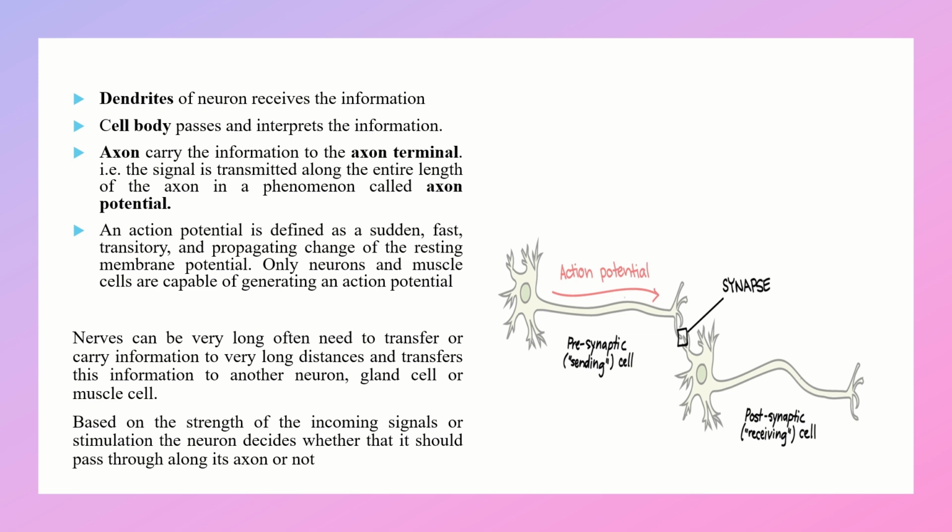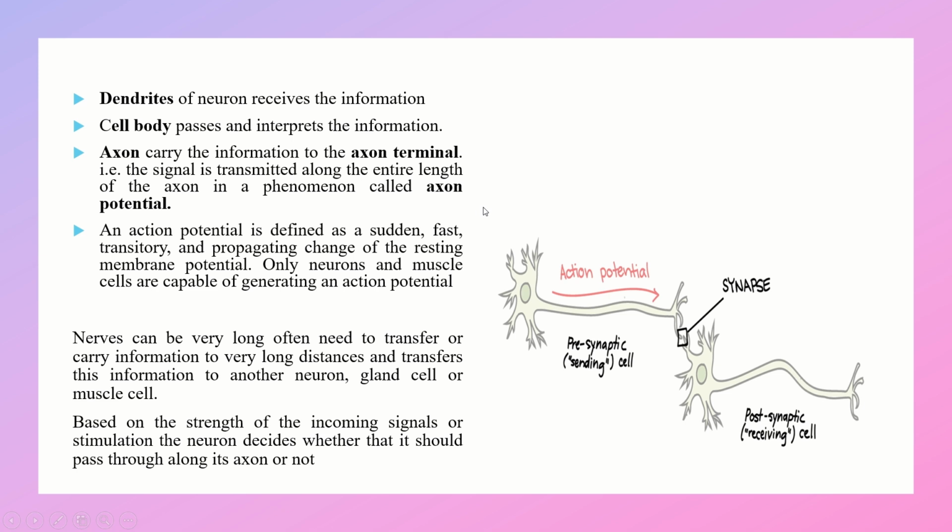And we know the major parts of the neuron: dendrites, cell body, and axon. They play a very important role in generating action potential. Dendrites of the neuron receive the information, whereas the cell body passes and interprets that information, and the axon carries the information to the axon terminal. That is, the signal is transmitted along the entire length of the axon in a phenomenon